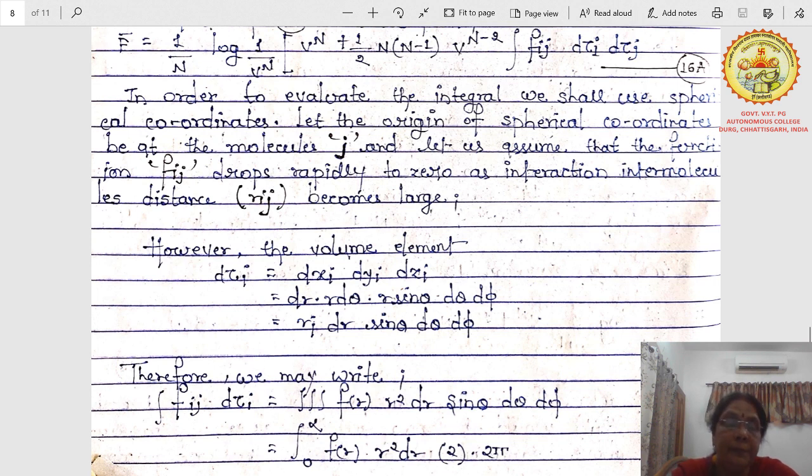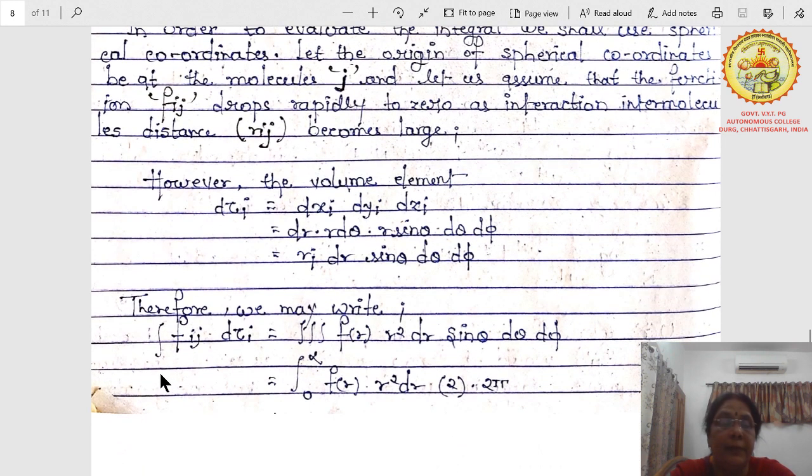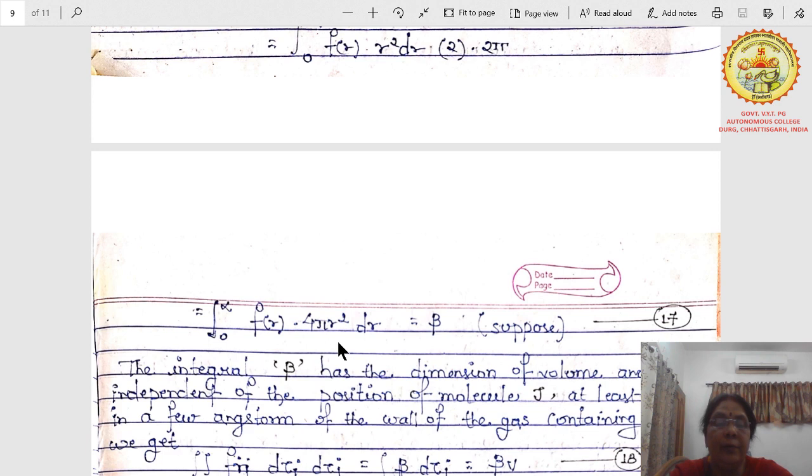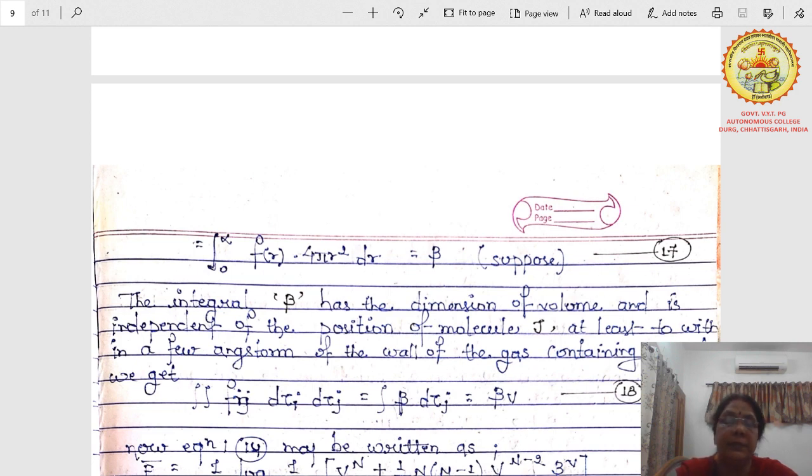That will be r square dr sin theta d theta d phi. Therefore, we may write fij d tau i as a triple integral of r square dr sin theta d theta d phi. These three integrals are for the volume element. Therefore, we can integrate it from 0 to infinity: f(r) r square dr and sin theta d theta d phi. When you put in the values, you will get 2 and 2 pi. Therefore, it will be the integral from 0 to infinity of f(r) 4 pi r square dr, which we assume to be beta. Write it as equation 17.